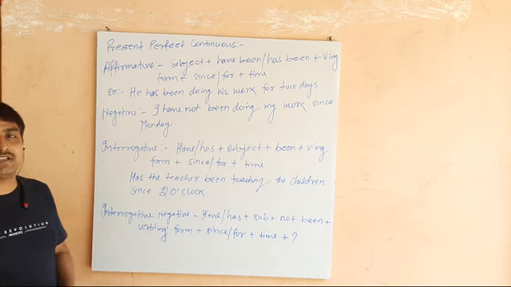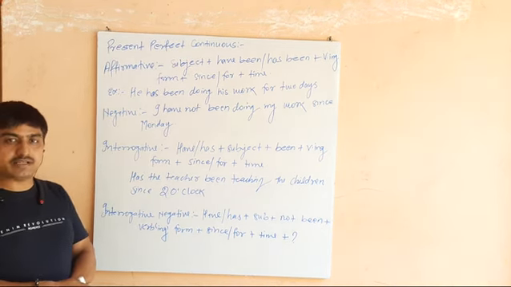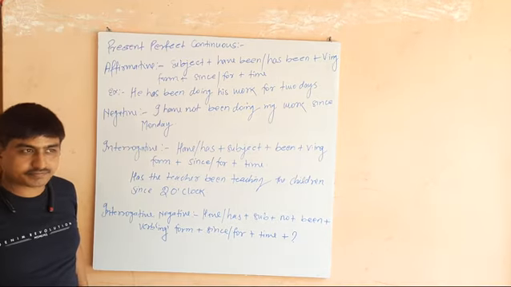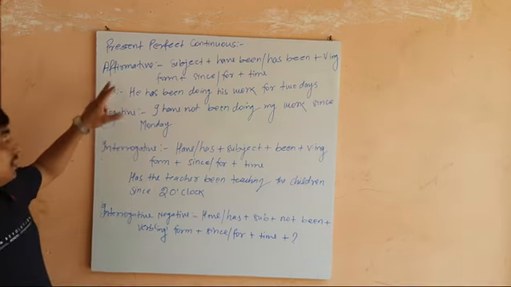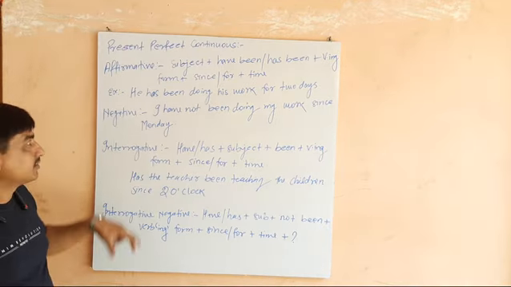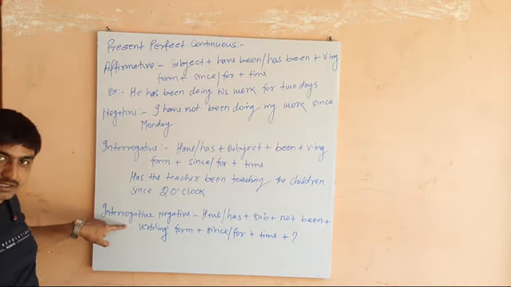Good afternoon, learner. This is the last part of present tense that is known as present perfect continuous. And again the same four types of sentences: affirmative, negative, interrogative, interrogative negative.